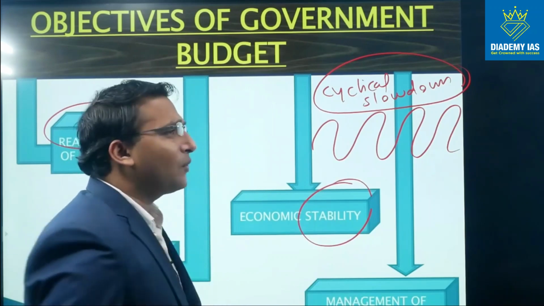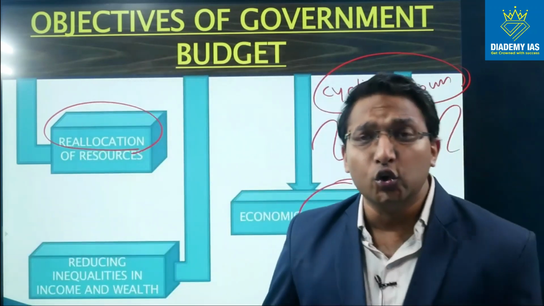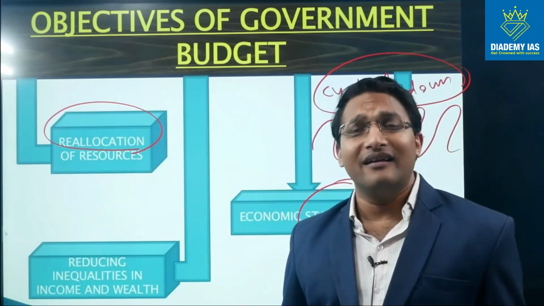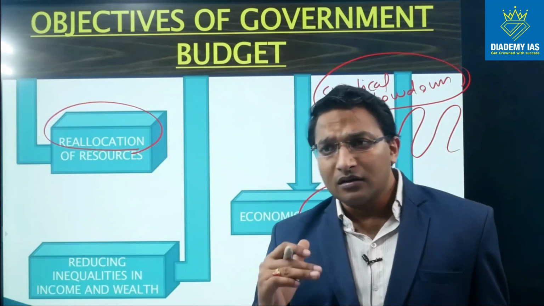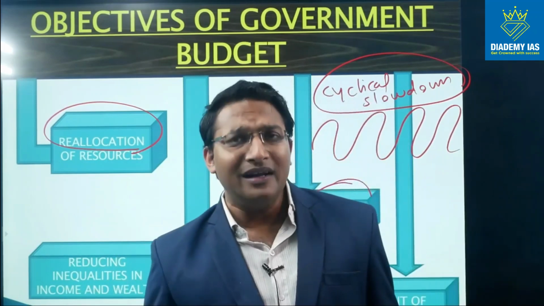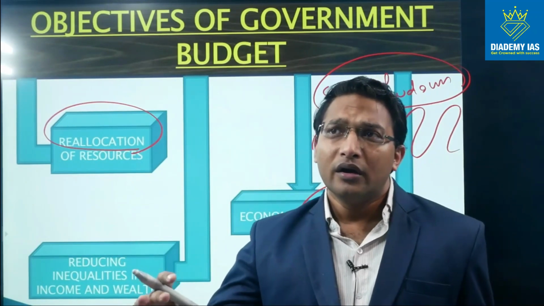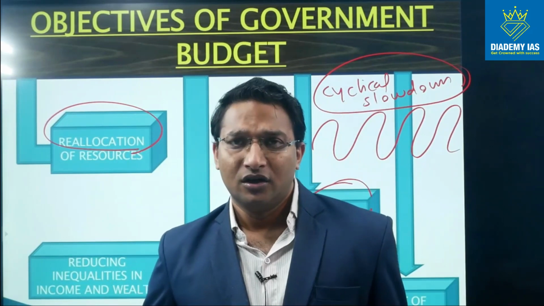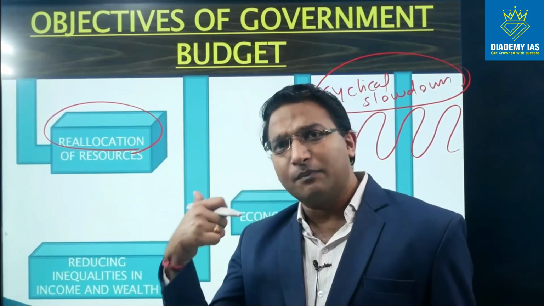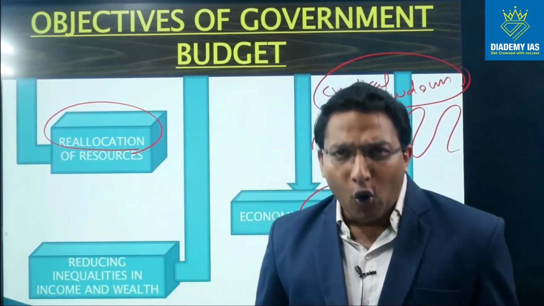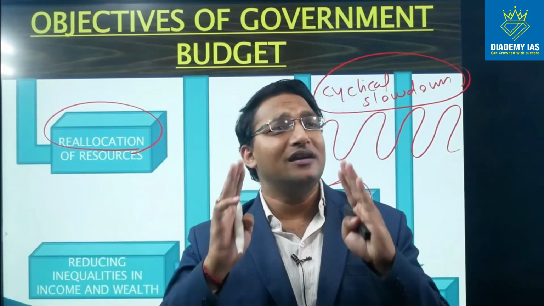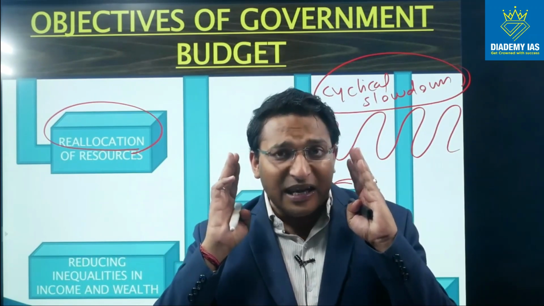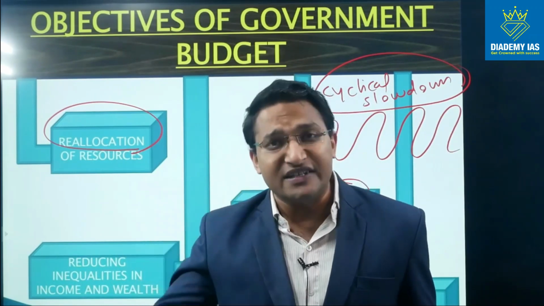Then management of the public enterprises. The government has invested huge amount of money in the public enterprises like ONGC, NTPC and then railway, etc. The government either invests some money in those enterprises or it can also receive the dividend, profit, all those money from those enterprises. So the budget is deciding the policy regarding that also, right? So overall, this budget is basically the practical implementation of the government vision.